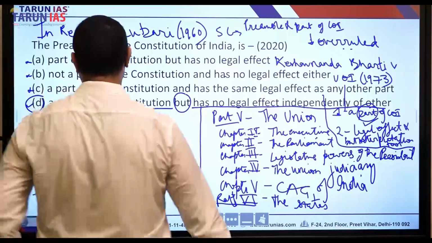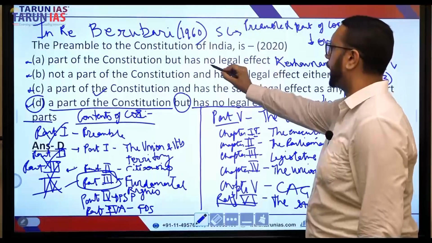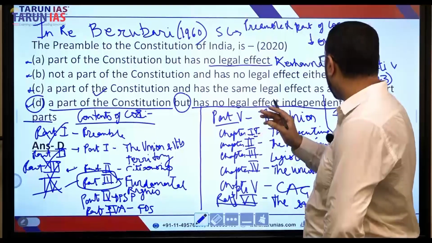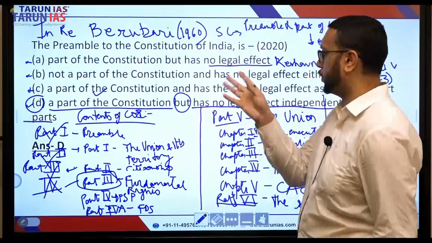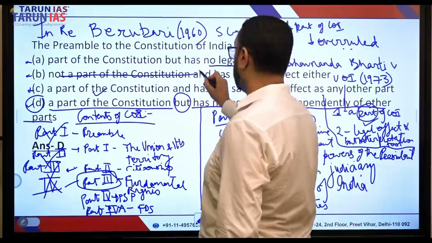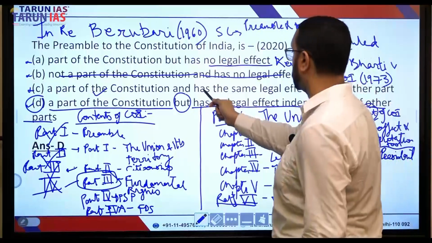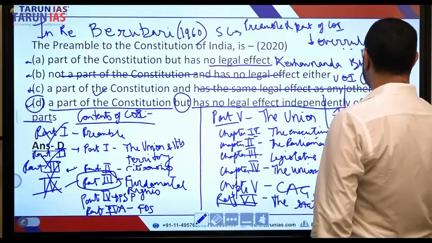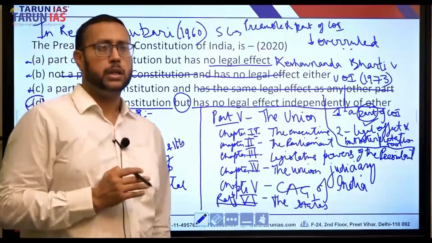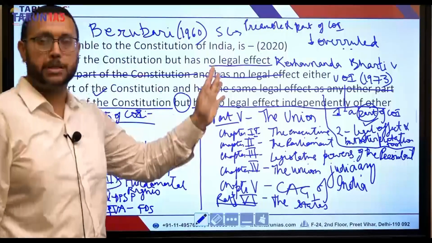We'll go one by one with the answer choices. A part of the Constitution but has no legal effect. Well, this is not very accurate. It is not enforceable, yes, but it has a legal effect to the extent it is used in interpretation of other parts. So this is not accurate. Not a part of the Constitution, this is clearly wrong right here. And no legal effect either. This is wrong. A part of the Constitution has same legal effect as the others. Clearly wrong. It does not have legal effect like the other parts. You can go to the Supreme Court or High Court citing Article 14, 19, 20, 21, whatever. But you can't go citing the preamble's lines.